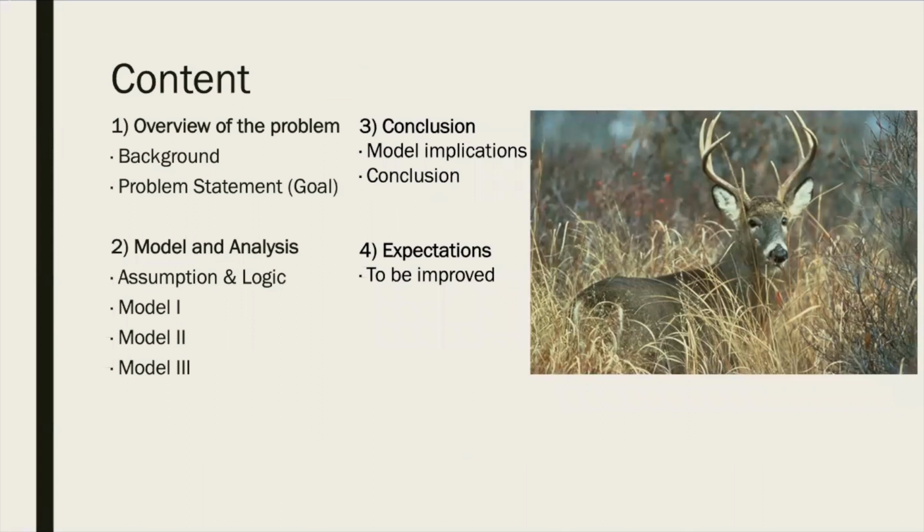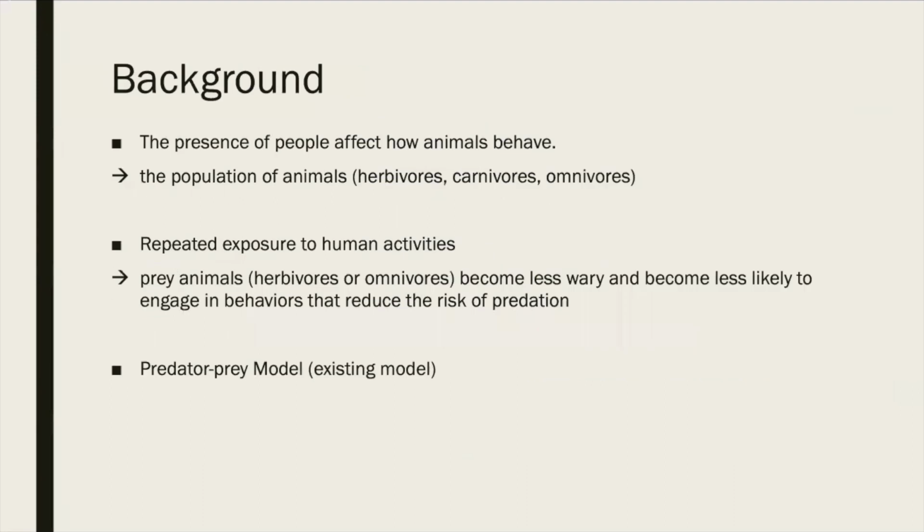Here's the content we will introduce in this video. First, let me introduce some background information. As we know, the presence of people will affect how animals behave. In other words, it will affect the population of animals, including herbivores, carnivores, and omnivores. Prey animals become less varied and less likely to engage in behaviors that reduce the risk of predation after repeated exposure to human activities.